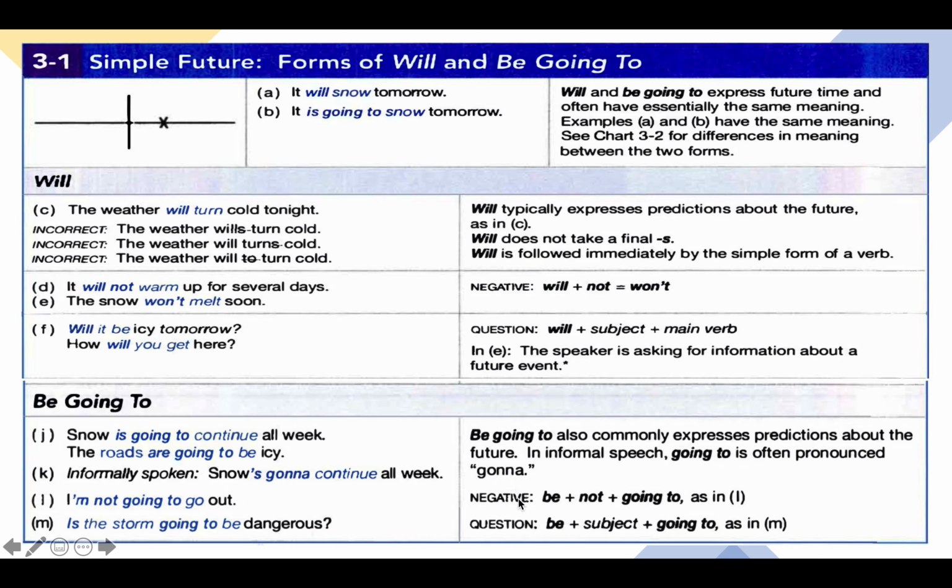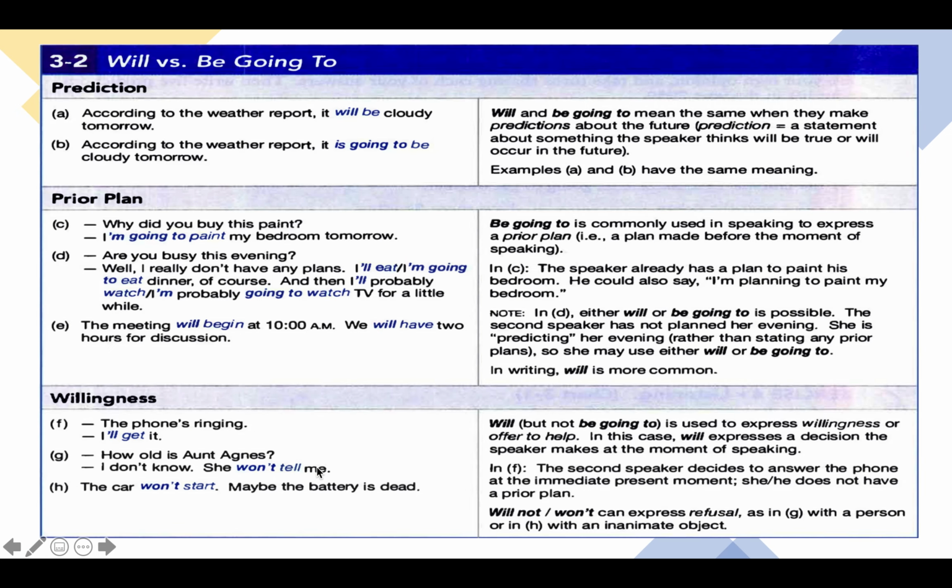Concerning the negative form, we have be followed by the negation not, followed by going to. As an example: I'm not going to go out. So we have I am not going to go out. You have be here, followed by the negation, followed by going to plus the simple form of the verb, here the verb go.